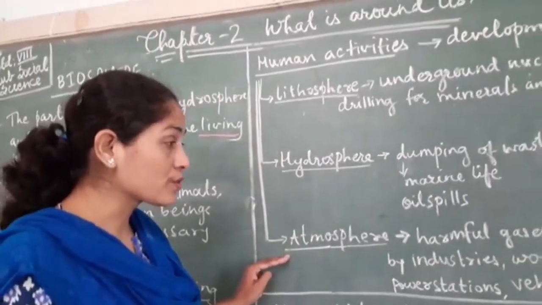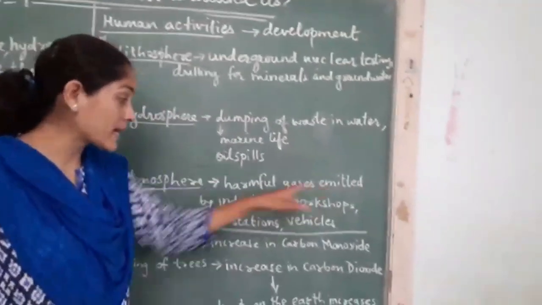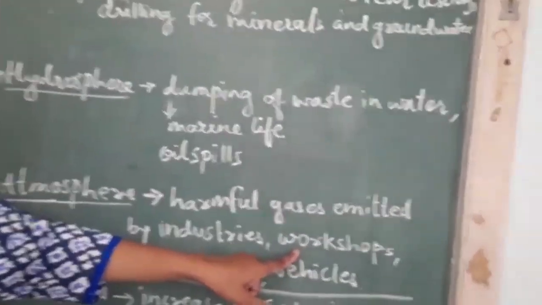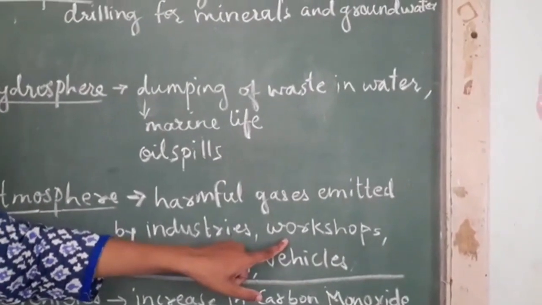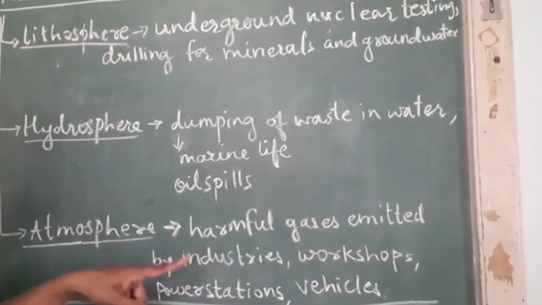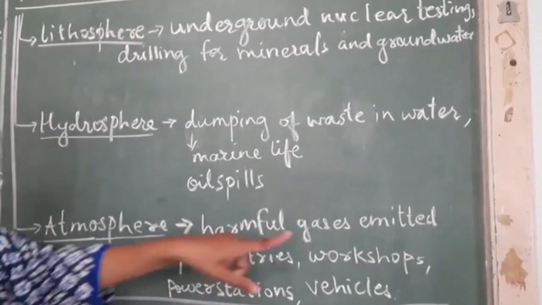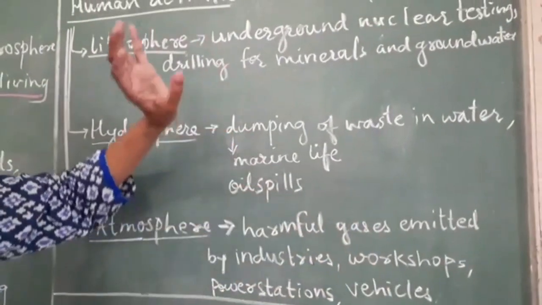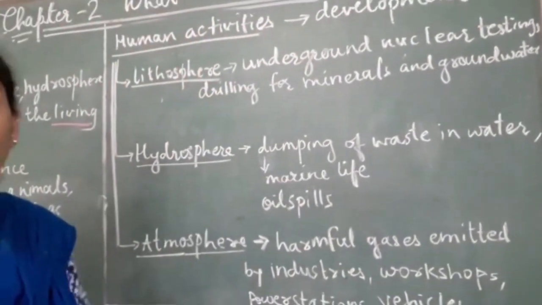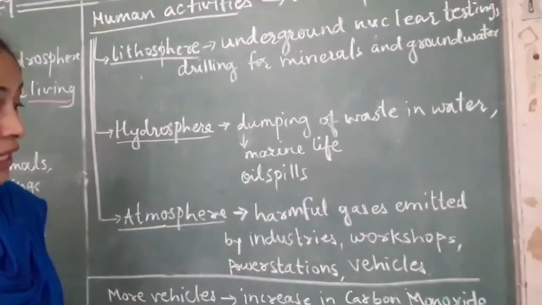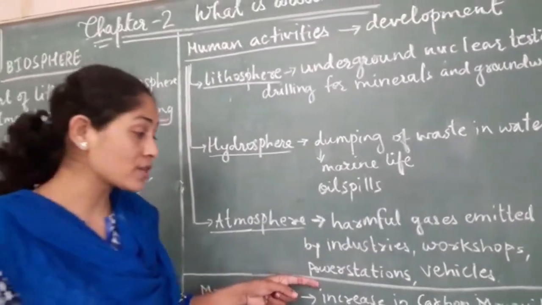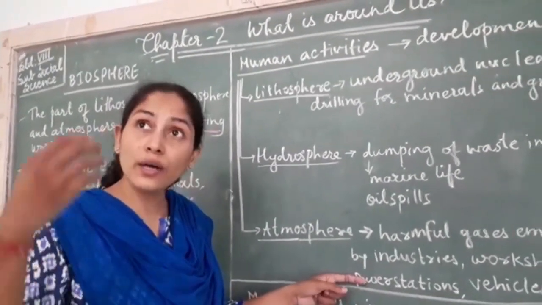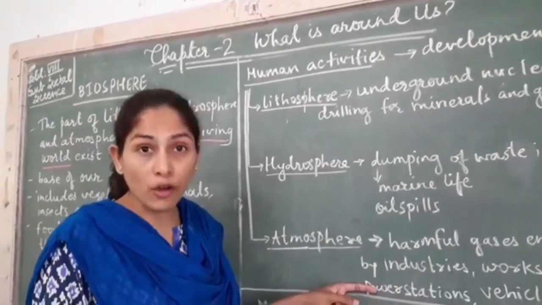Let us talk about the atmosphere. Harmful gases are emitted by industries and workshops. What do you mean by workshop? A workshop means a place where things are made. So where industries run, their waste, or if something is burnt, they emit gases. Emit means release. So all the harmful gases are being released into the atmosphere, and even workshops also. Even power stations also. What do you mean by power station? A power station is a place where electricity is generated. So there also you will find gases are emitted. So that is creating air pollution.